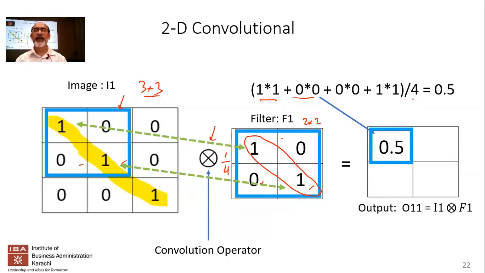Why am I dividing it by 4? Because this is a 2x2 filter. I hope I didn't confuse anybody. I'm going to divide it by the number of pixels in the filter. So the sum over here is 2.